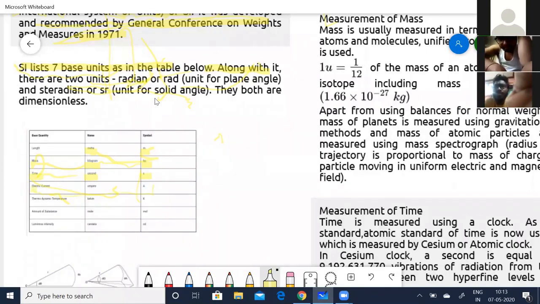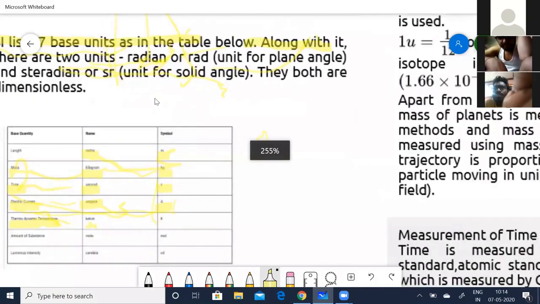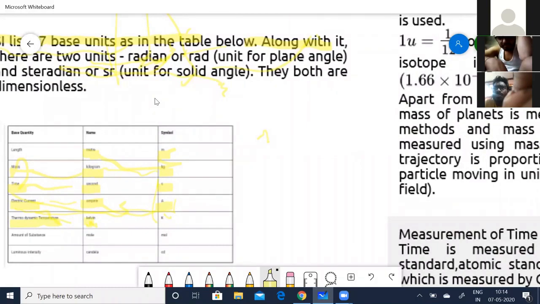For electric current, it is the ampere, and it is simply A. For thermodynamic temperature, it is the Kelvin, and you just write it as K. For the amount of substance, it is the mole, which you will come across in chemistry, and the symbol is mol. For luminous intensity, it is the candela, simply cd.